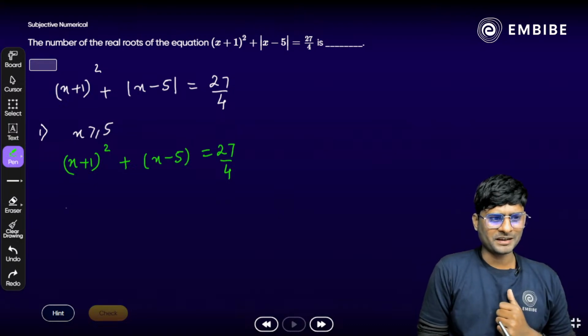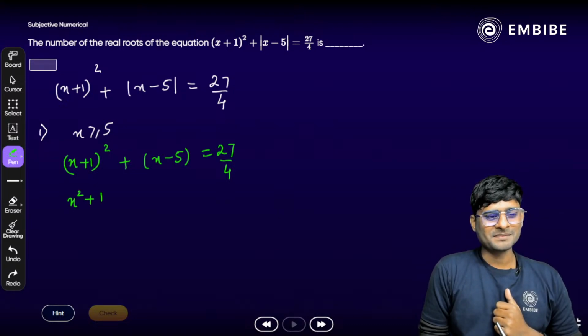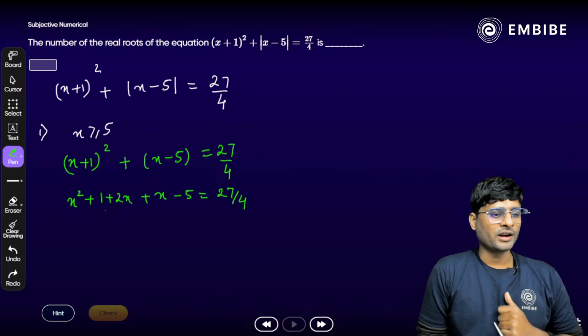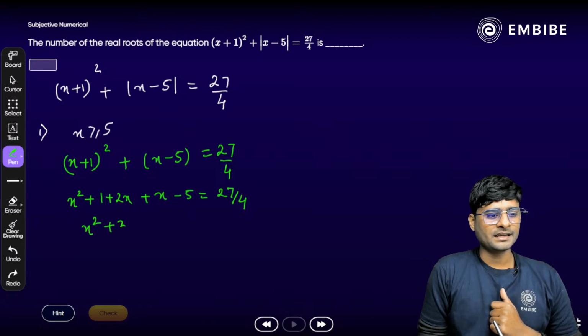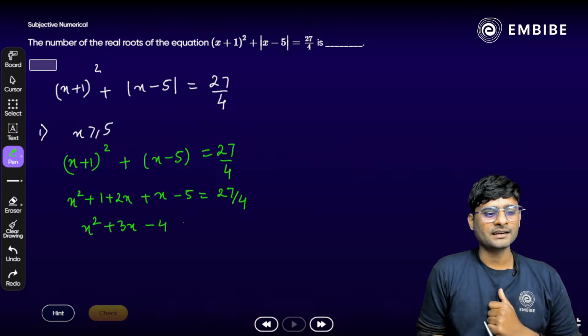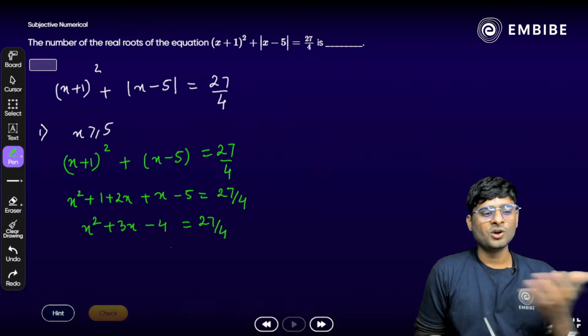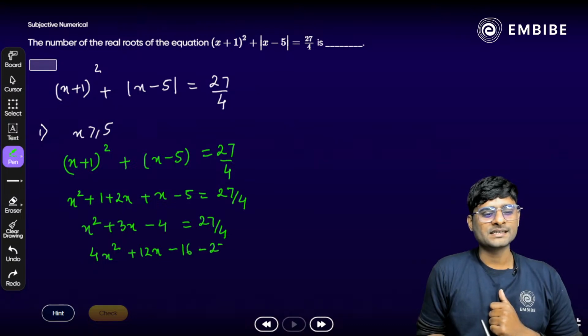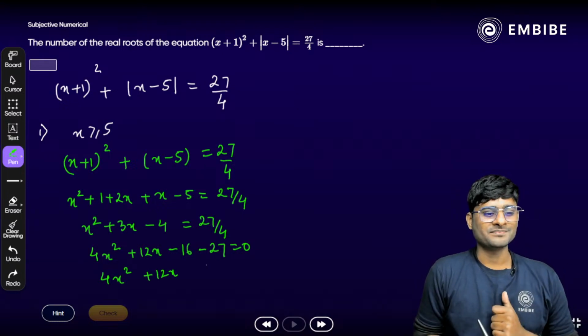Let's try to simplify what we get here. a square plus b square plus twice of x plus x minus 5 is equal to 27 by 4, or x square as it is plus 3x minus 4 is equal to 27 by 4, or we can say 4x square plus 12x minus 16 minus 27 is equal to 0, or 4x square plus 12x minus 43 is equal to 0.